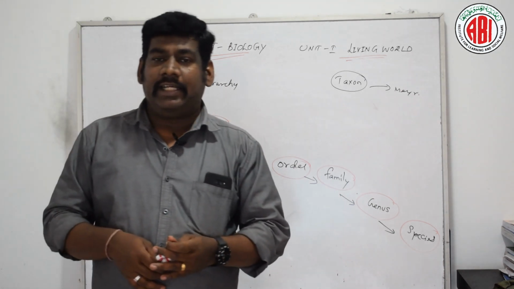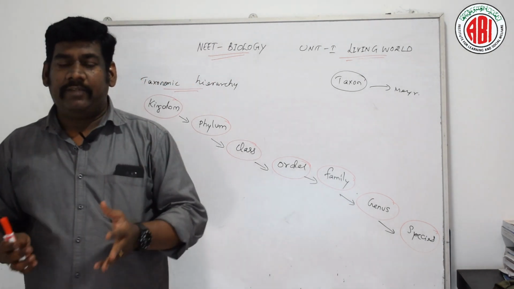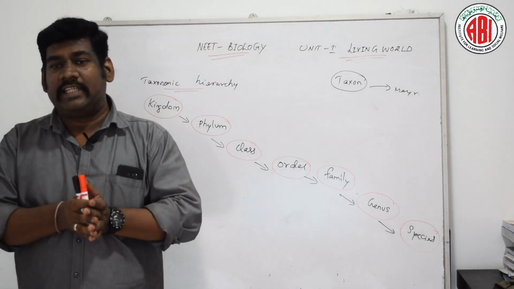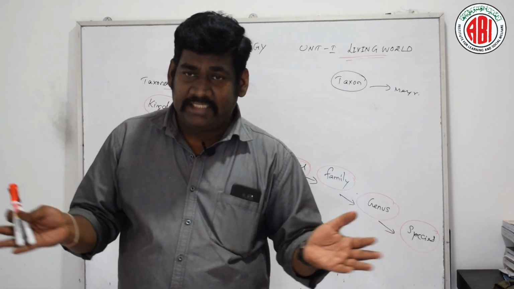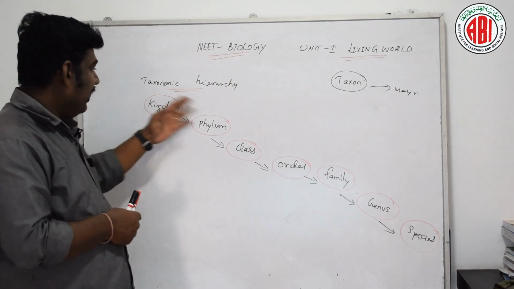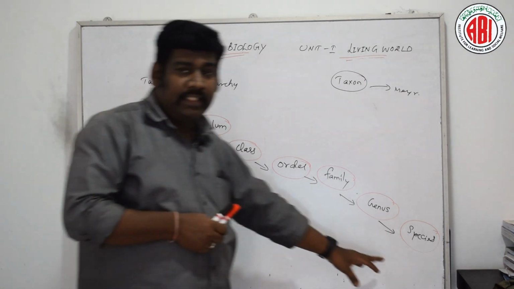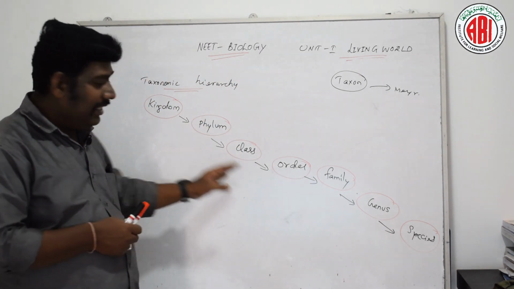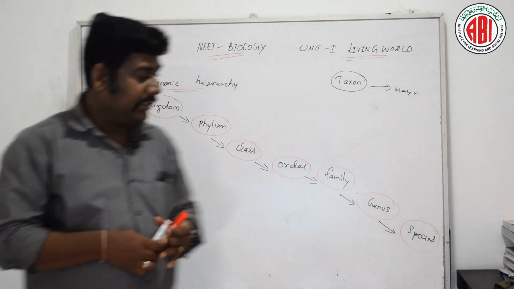Now, what are the various subdivisions of the plant kingdom? Division, class, order, family: these are referred to as the different categories. In the hierarchy of categories, kingdom is the highest and species is the lowest category of this taxonomic hierarchy. These are the different levels of the taxonomic system, and this is very, very important. Now let us discuss them one by one.